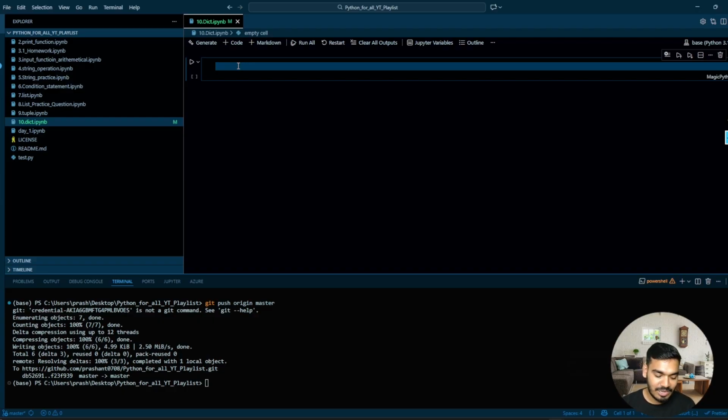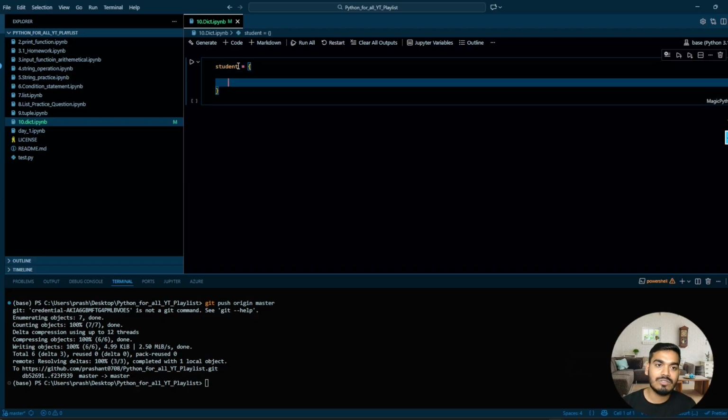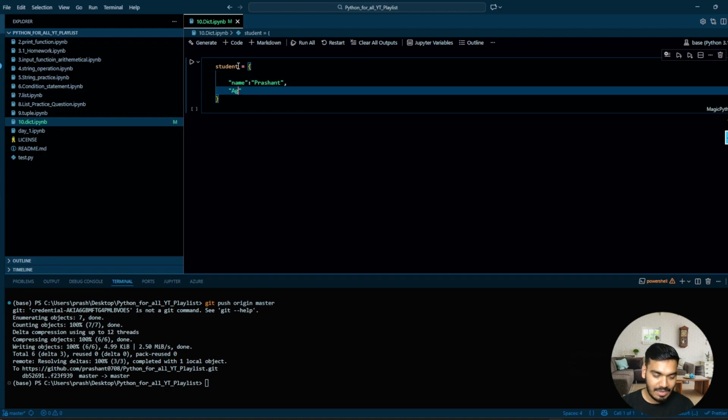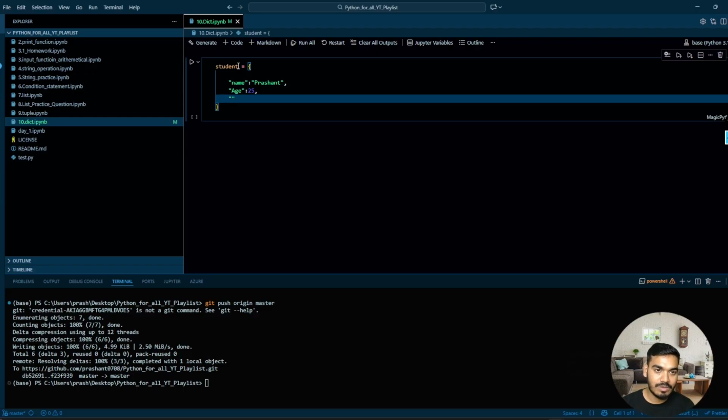So I'll write over here first variable, let's say student equal to, I'll take curly braces, because a dictionary always starts with curly braces, with key and value. So I'll write over here key as name, and I'll define, let's say, Prashant. And then let's say I'll define age, 25, comma, and let's say I'll write skill as well in the form of a list. So I'll write Python, comma, ML, comma, Gen AI.